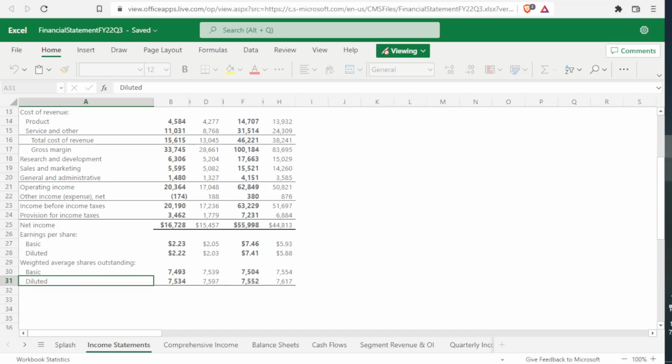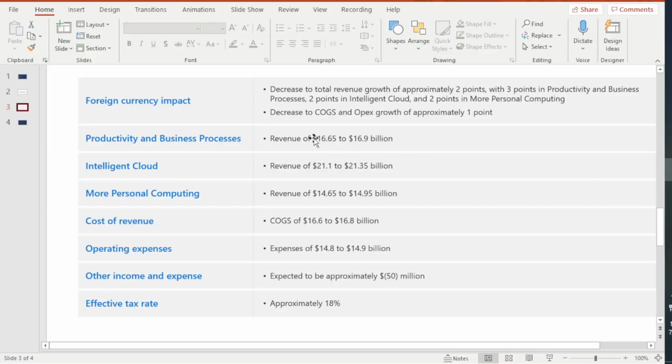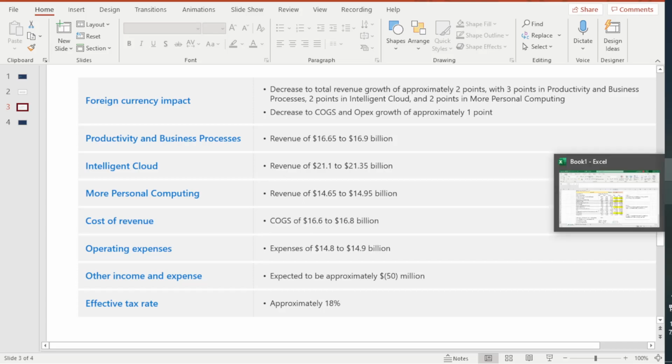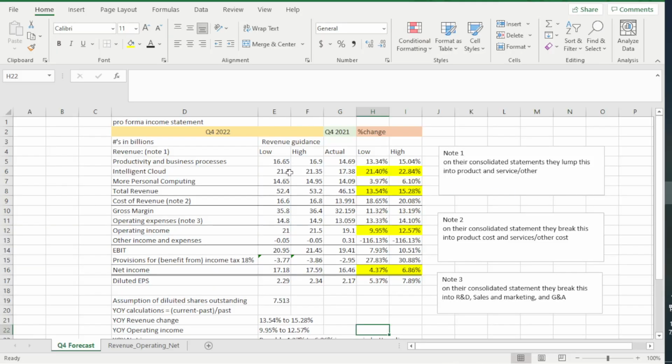So now, you know, we have all this rich information right here. So following that template that we just went over, we are going to make ourselves a pro forma income statement. So now this is going to make you feel like a genius if you follow along and you actually do this yourself.